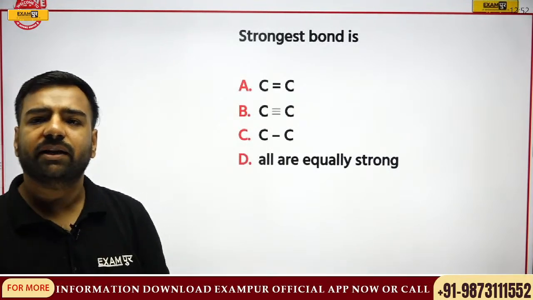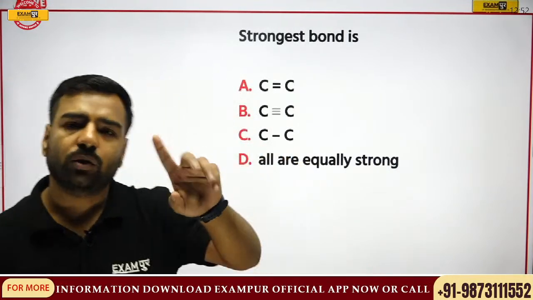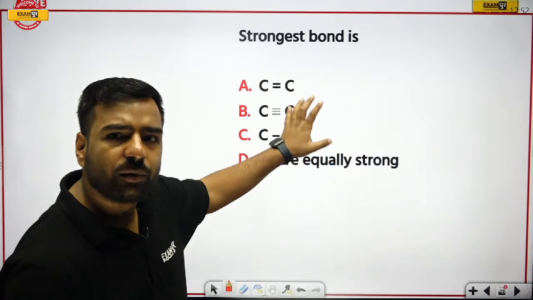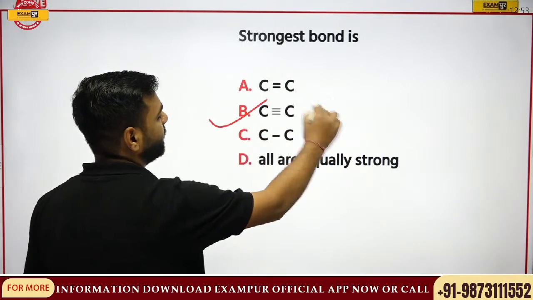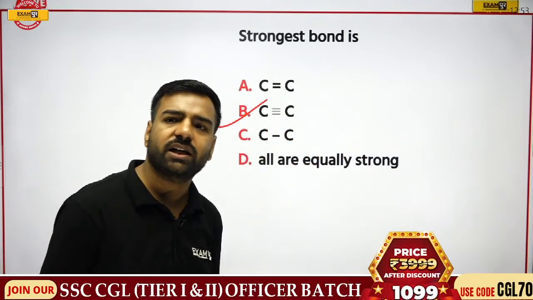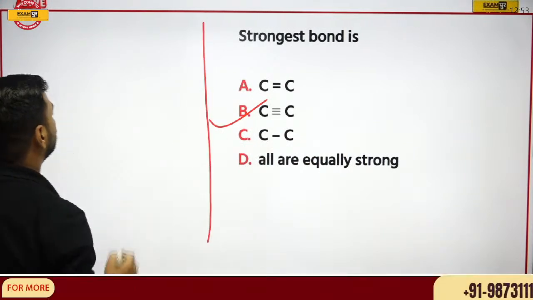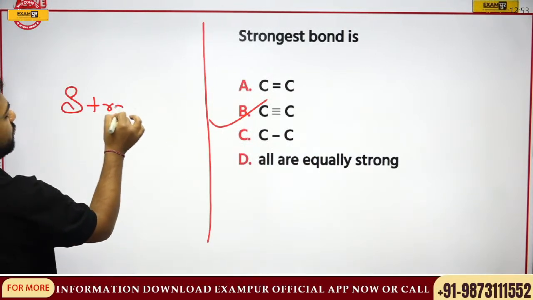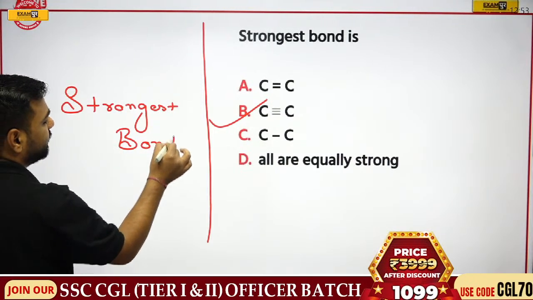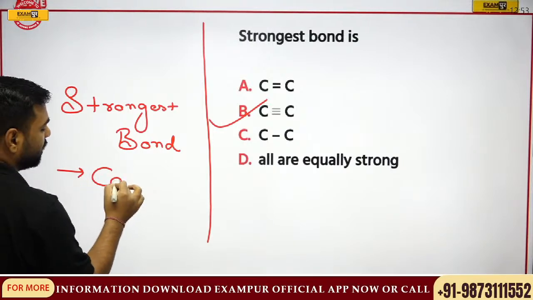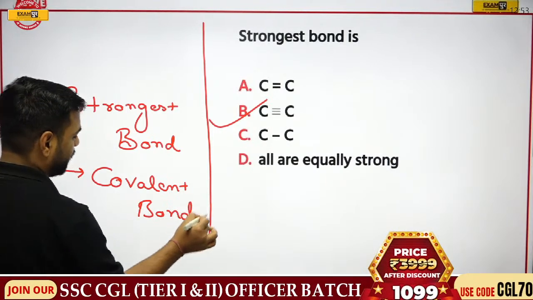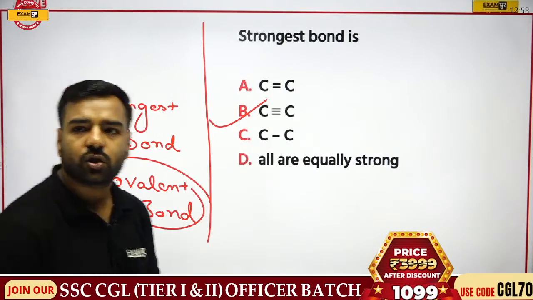Okay. So I guess I'm getting your comments quite late. Avan is saying, yeah, totally correct, Avan. So when we talk about this nitrogen, I am coming to that part. Please remember, if I talk about the strongest bond, here you will have B. That is, this triple bond is going to be the strongest bond over here. But in one more manner, this question can be asked. Please remember, if someone asks you which of the following bonds is the strongest, you will say, sir, whenever we talk about the covalent bond, it is actually going to be the strongest bond. Very important. Do not forget, covalent bond is the strongest bond.